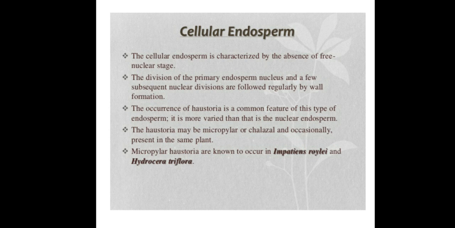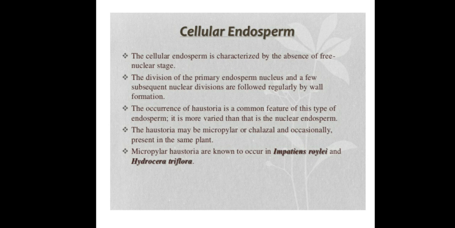In this cellular endosperm also, haustoria formation is identified. Haustoria formation is a common feature in cellular endosperm.